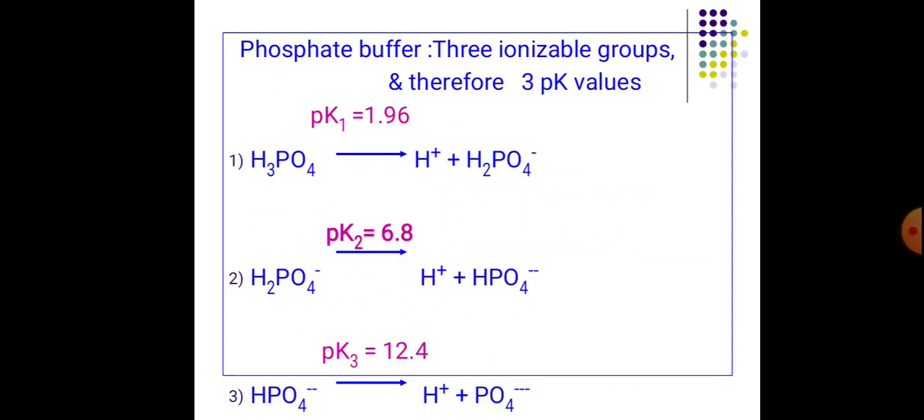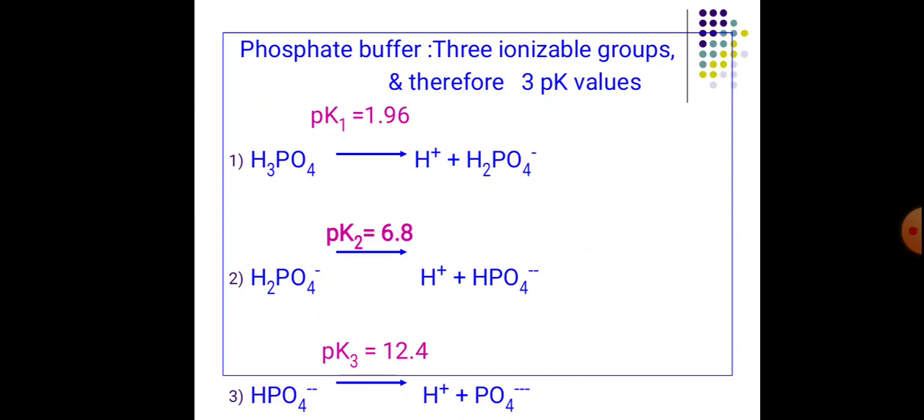In case of phosphate buffer, there are 3 ionizable groups and therefore 3 pK values. H3PO4 splits to H plus and H2PO4 minus, where the pK1 value is 1.96. The second ionizable group is H2PO4 minus, which splits to give H plus and HPO4 minus. Here the pK value is 6.8. The next one is HPO4 minus, which splits to give H plus and PO4 minus. Here the pK value is 12.4.